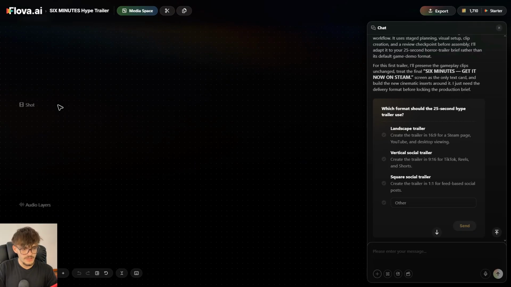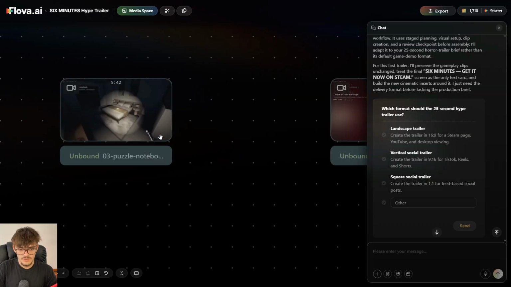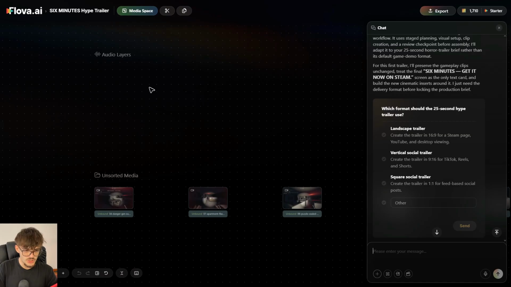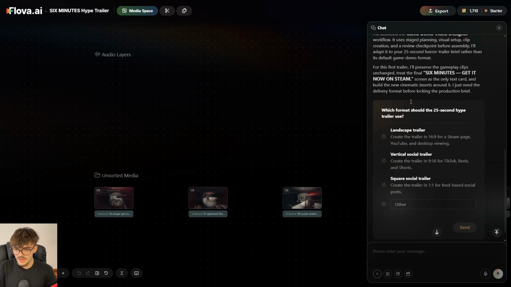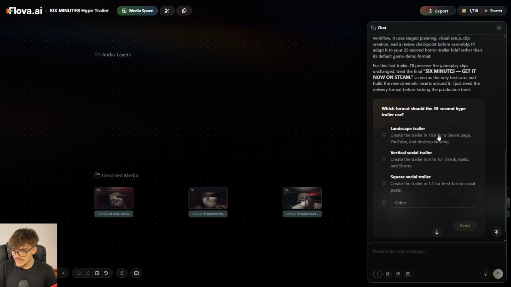On the left, here we have the media space with the different videos I've uploaded. And basically this is where the storyboard is gonna get built shot by shot. Then on the right we have the chat with the agent. So here it's asking me a question about what format I want. In this case it's gonna be a 16:9 landscape trailer for a Steam page. So let's select it and click send.